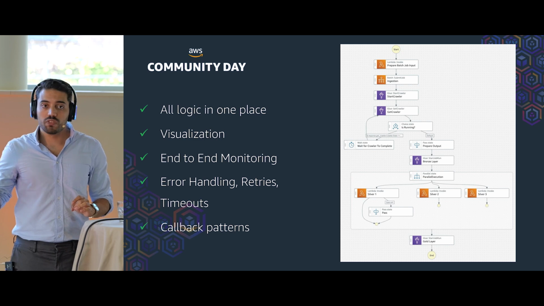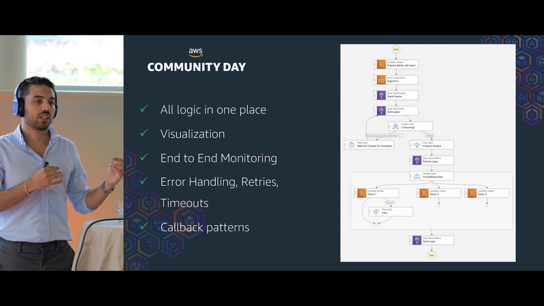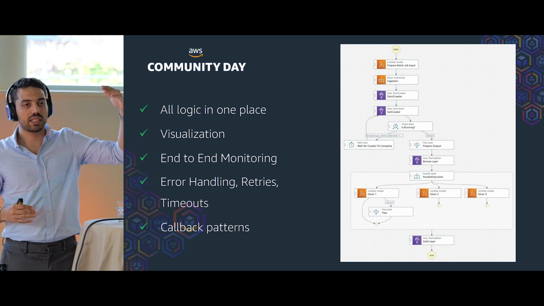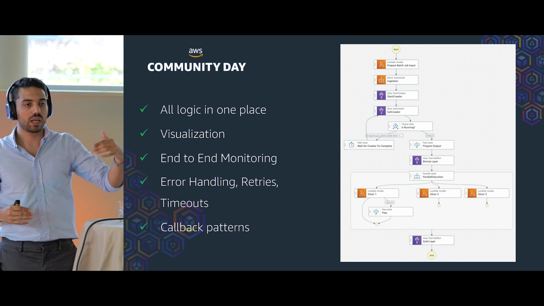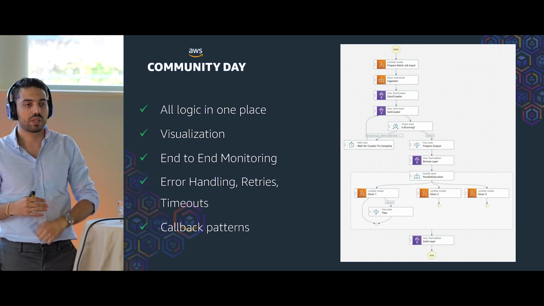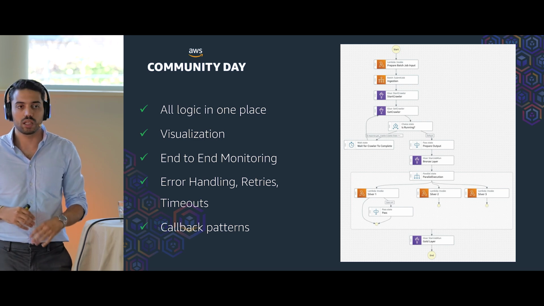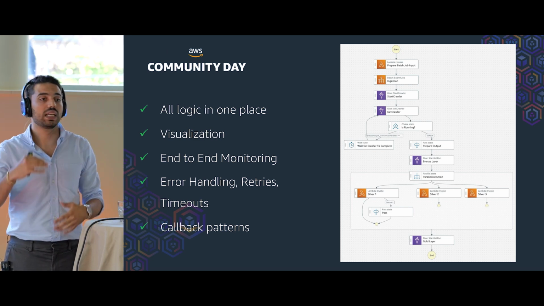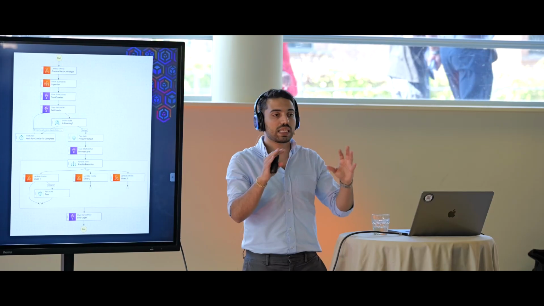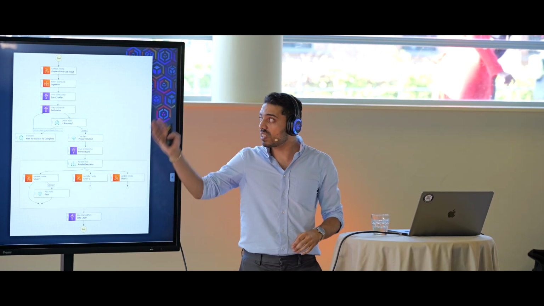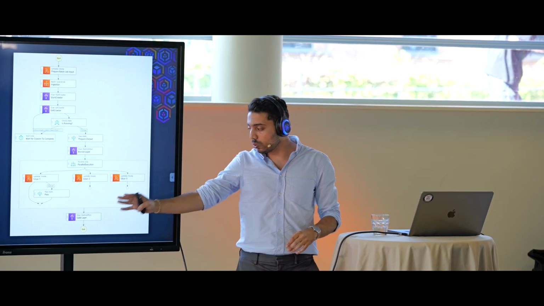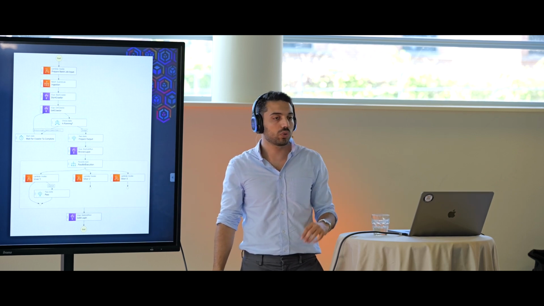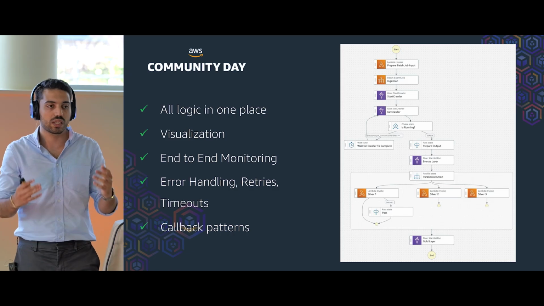And also here we have visualization. Whenever we execute an orchestration pipeline, we can completely see what exactly is happening, in which state we are, and which states have been successful and which have failed. So it is also really good for end-to-end monitoring when we have all the steps inside one step function, because we have everything from the ingestion to the last step here, and whenever the pipeline fails, the only thing that we need to do is to just open the step function and see what exactly has happened.